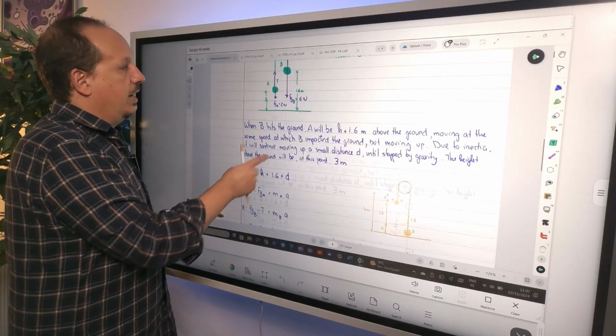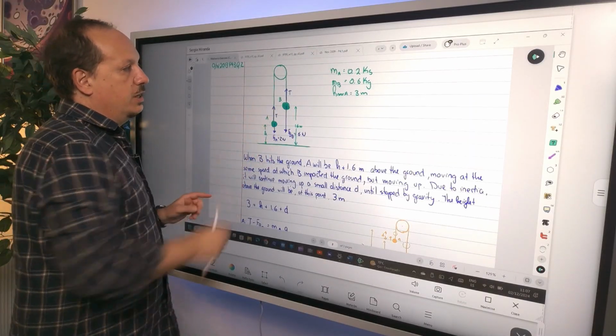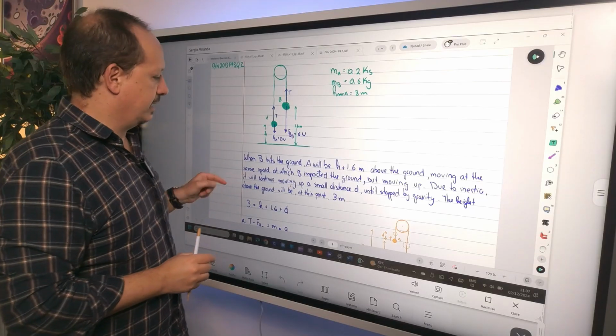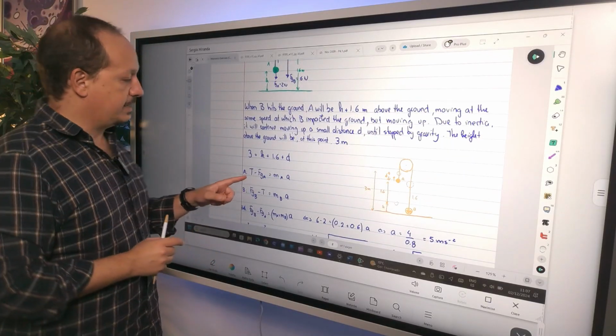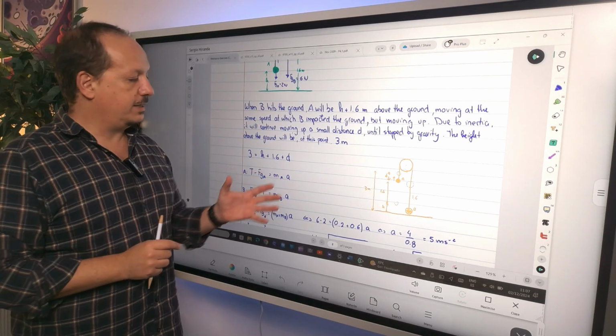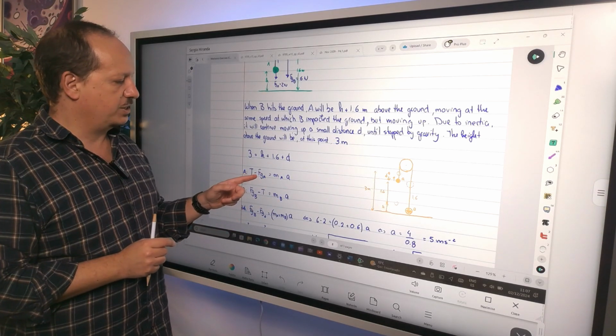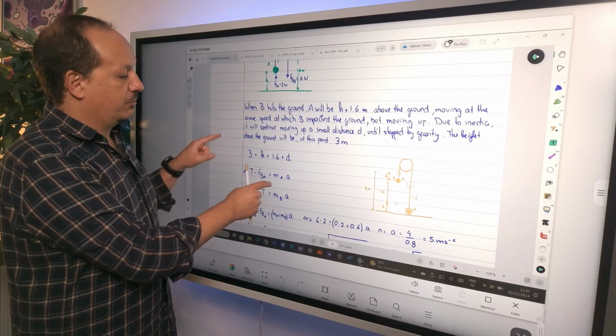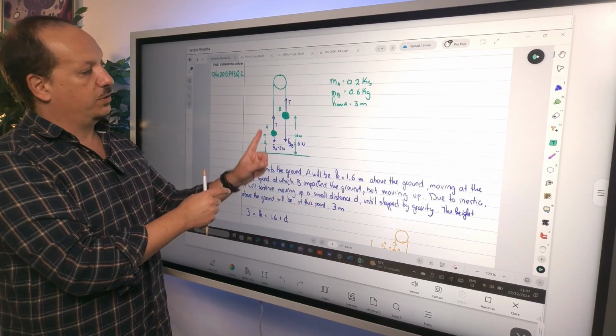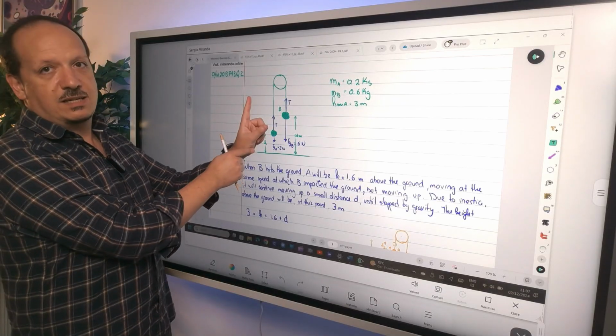For B, you have the weight of B minus the tension equals the mass of B times the acceleration. Look, I always put this in a way that it all becomes positive, right? So look that I put the tension minus the weight so that this acceleration is positive. I know that it's going that way, so I put this minus this, all right?